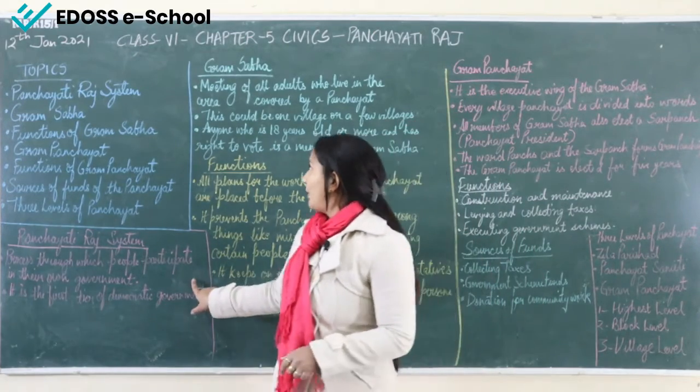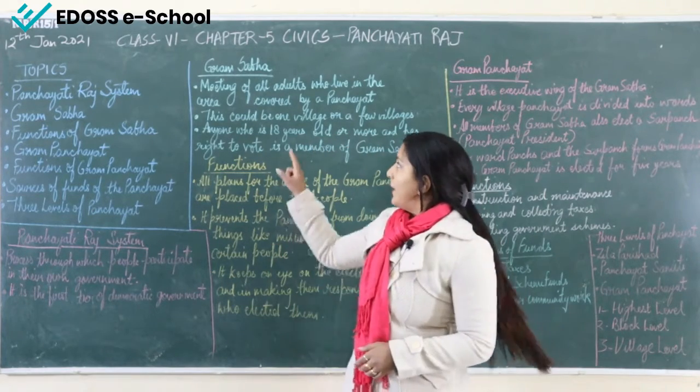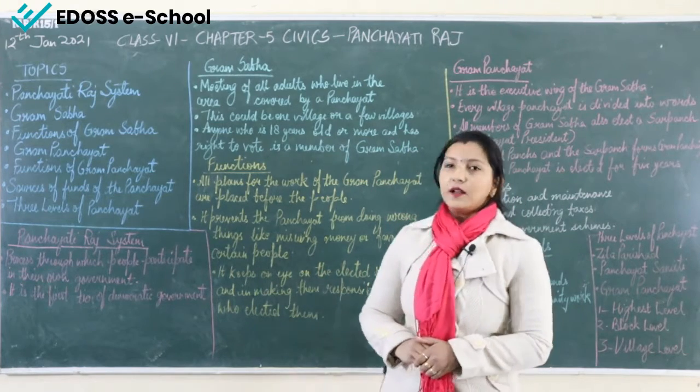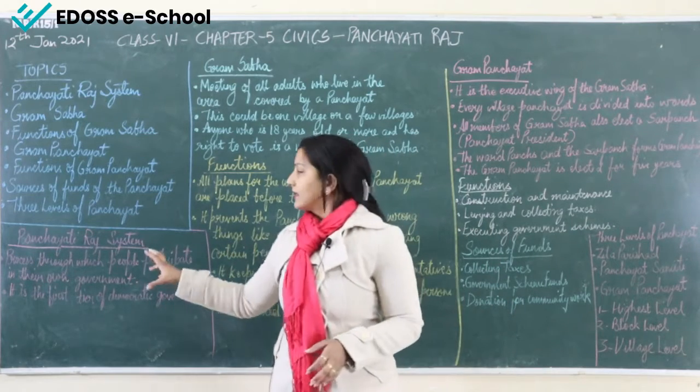Coming to our next topic, that is Gram Sabha. What is Gram Sabha? It is a meeting of all adults who live in the area covered by a panchayat. As I told you, in the village areas the Panchayati Raj system is followed.